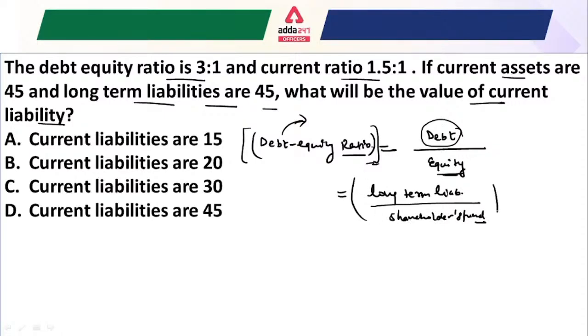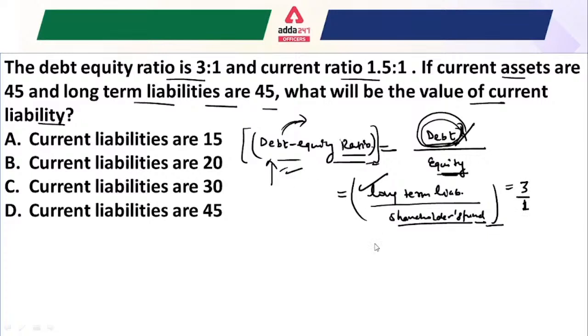So that is your basic formula for the debt equity ratio. You only have to understand how you formulate it: that would be your debt, divided by the equity. But in accounting, because it relates to your long-term solvency ratio, and we always prefer to analyze any company's performance with its long-term liabilities, that's why instead of using the debt, we use the long-term liabilities and the equity, which relates to your shareholders fund. So now the ratio that is given is 3:1.